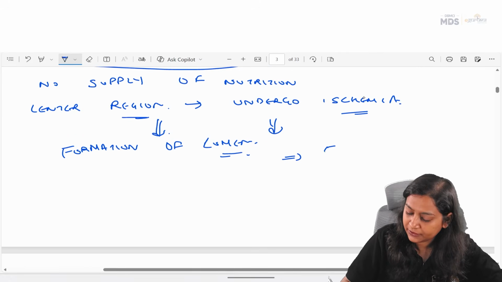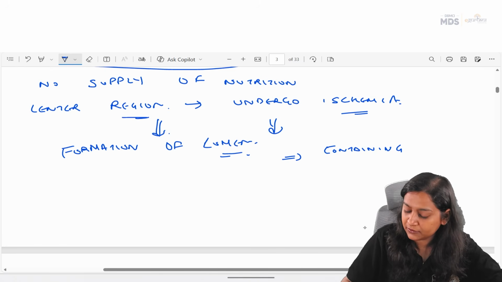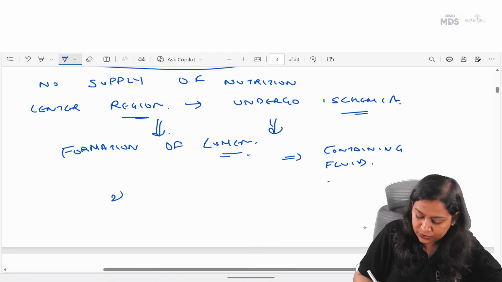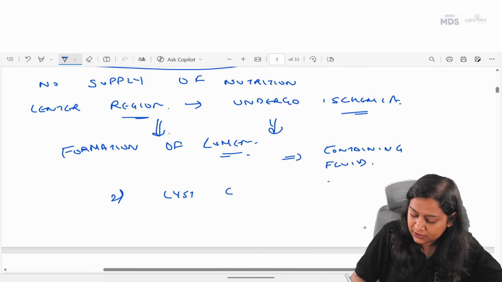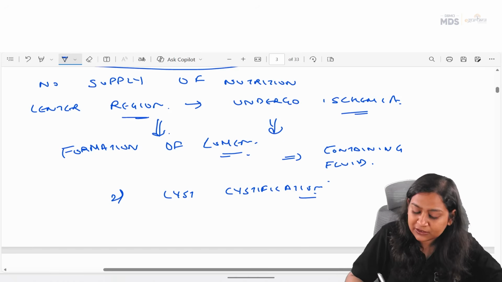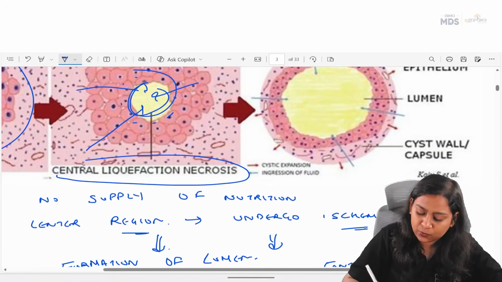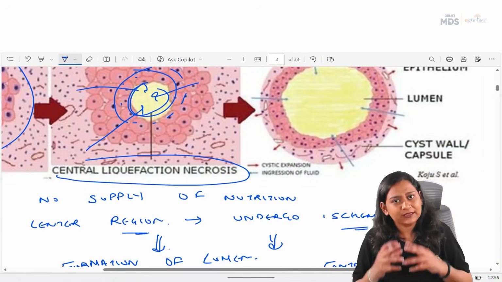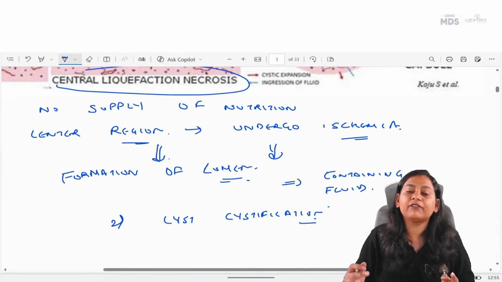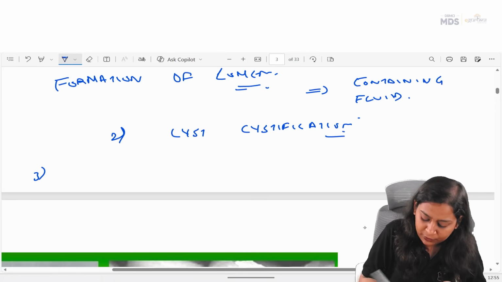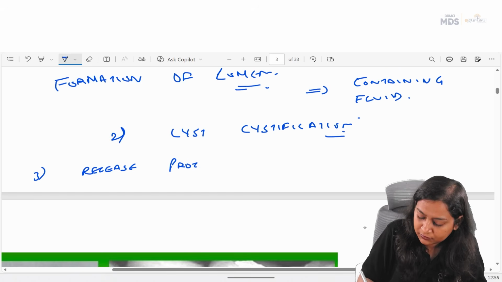Formation of lumen containing fluid. Now, this is followed by cystification, which is the second phase. Cystification. Now, what happens? The further cells will break down. So, when they break down, what will they do? They will release protein.